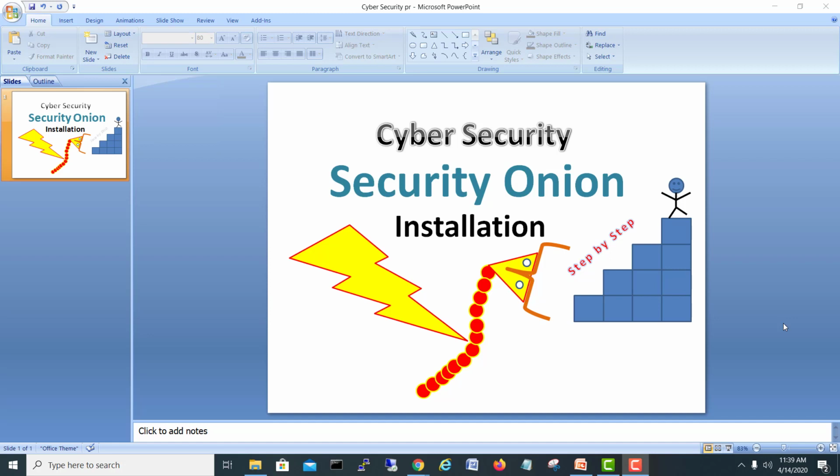So it's related to cybersecurity. We are going to install SecurityOnion on ESXi server. I will make one virtual machine and then we will start installation of SecurityOnion.